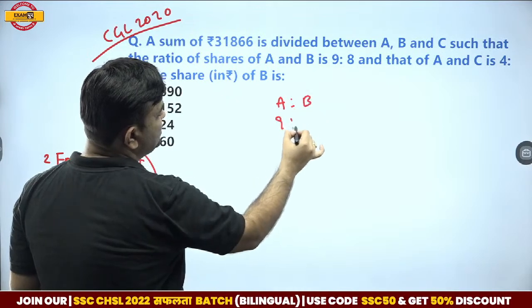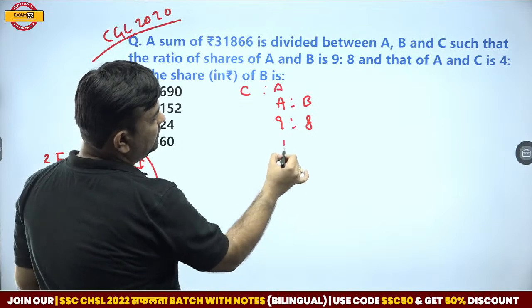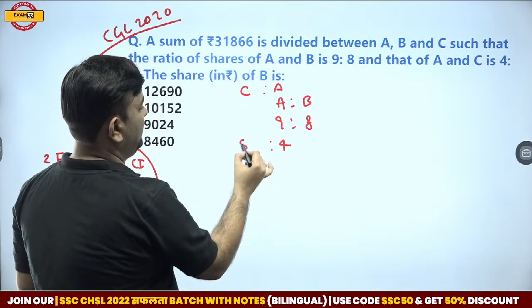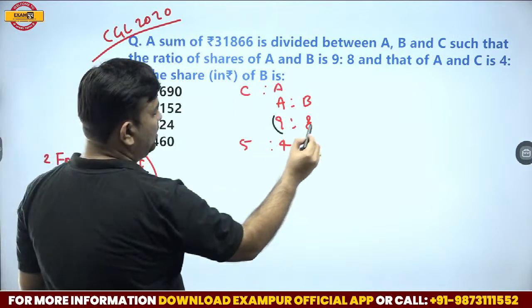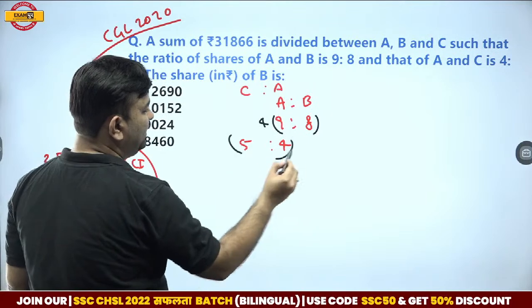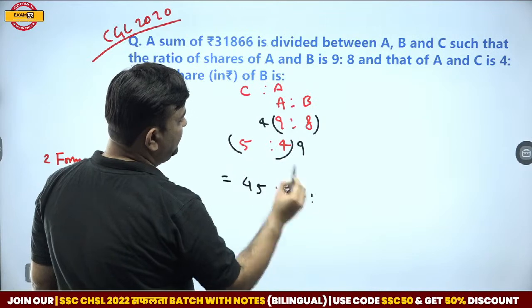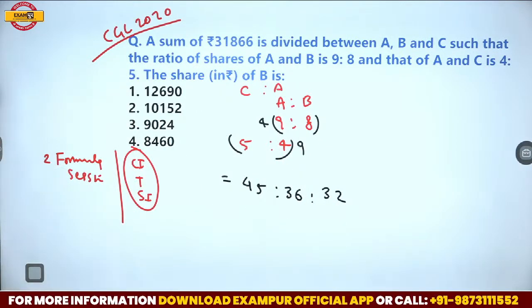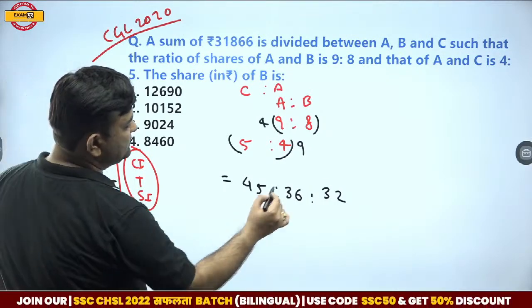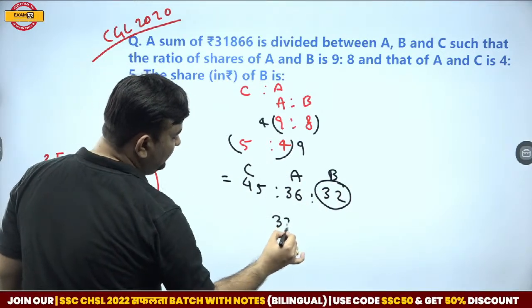A ratio B is 9:8 and A ratio C is 4:5. Make A equal: multiply by 4 over here, multiply by 9 over here. So C is 45, A is 36 and B is 32. The share of B is, this is your A, this is your B, this is your C. The share of B is 32, not the middle one.